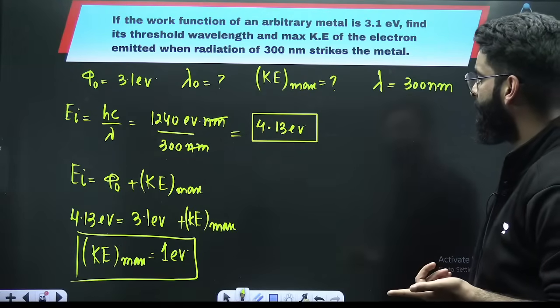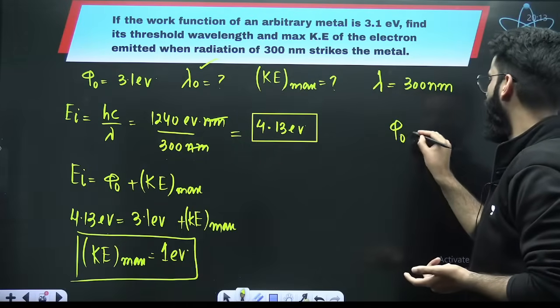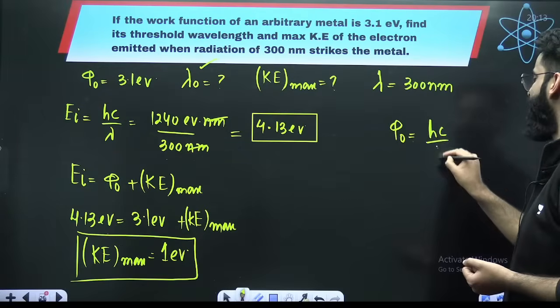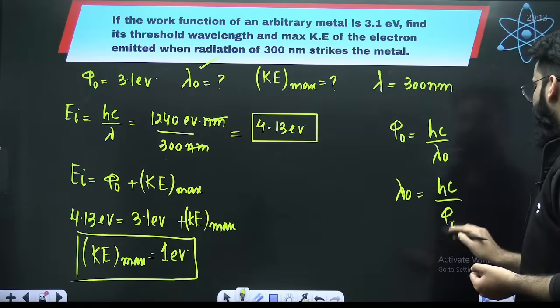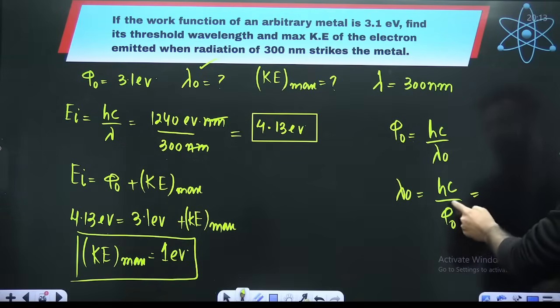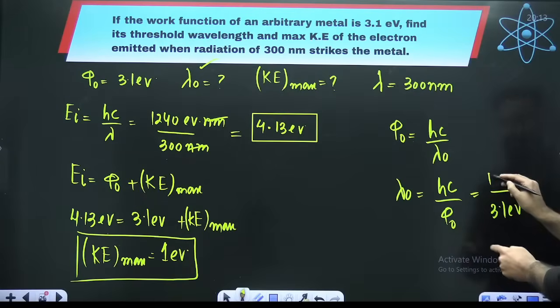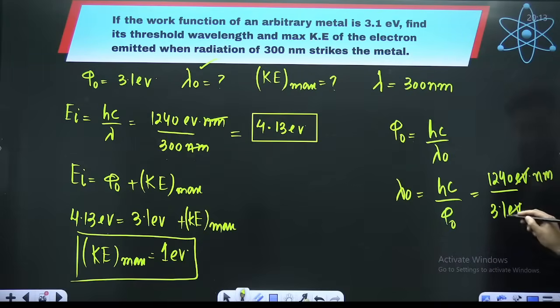What is the next thing? I need to calculate the threshold wavelength. Your threshold energy, your work function, is equal to hc divided by lambda naught, or lambda naught will be equal to hc divided by phi naught. Since phi naught is given in electron volts, 3.1 electron volts, and hc I'll take as 1240 electron volt nanometer, the electron volt cancels.